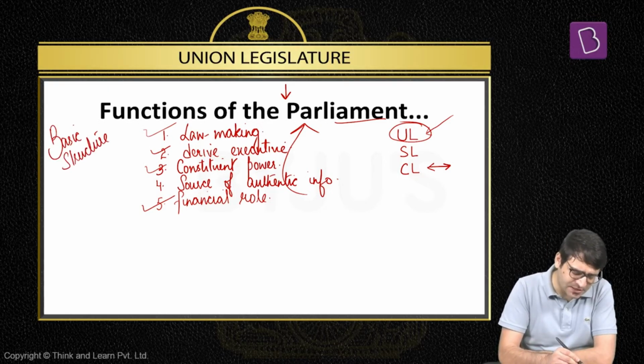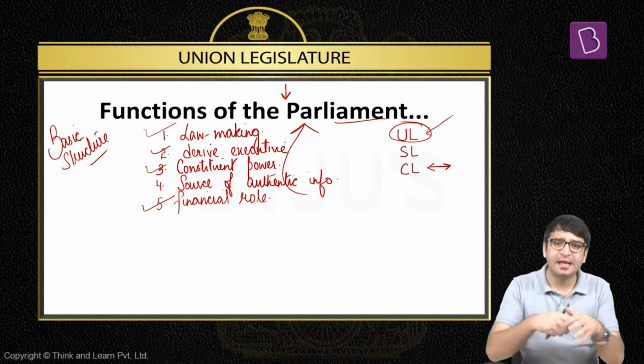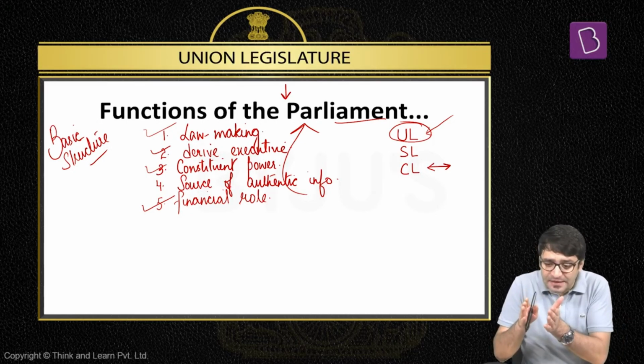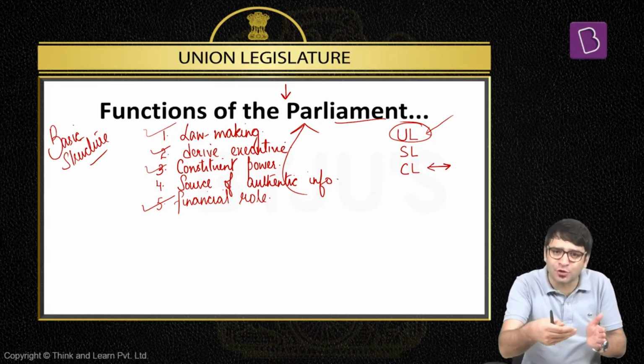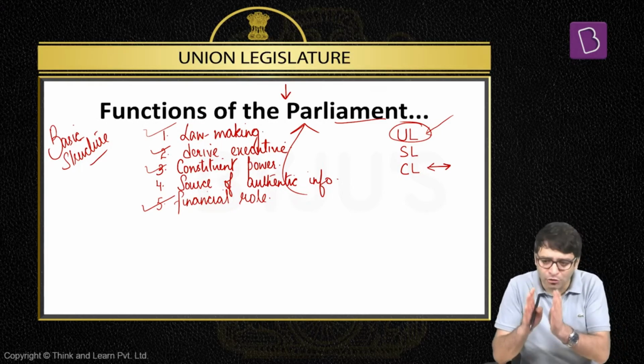And one such restriction that is imposed is the doctrine of basic structure. That means yes, Parliament has the power to amend the constitution, but don't you dare touch the basic structure of the Indian constitution. And who has defined this basic structure? Supreme Court. That means constituent power, which is the power of the Parliament to amend the constitution, yes, it has the power to amend the constitution, but it is not unlimited power. There is a restriction. Don't touch the basic structure.